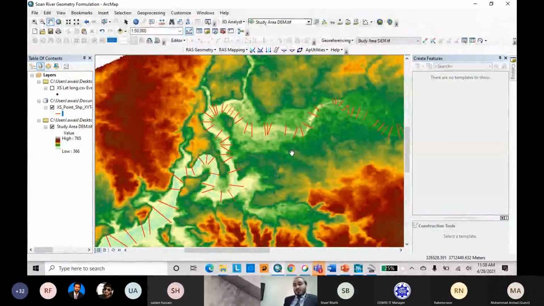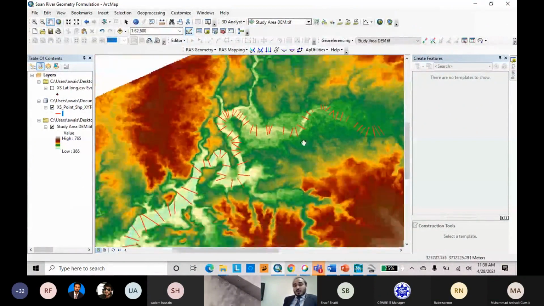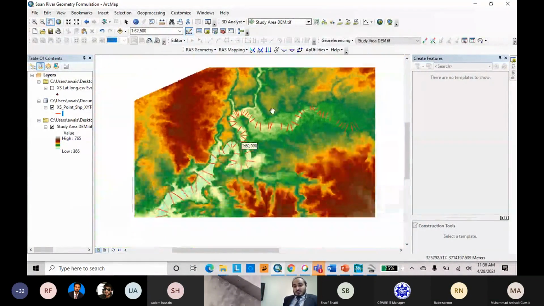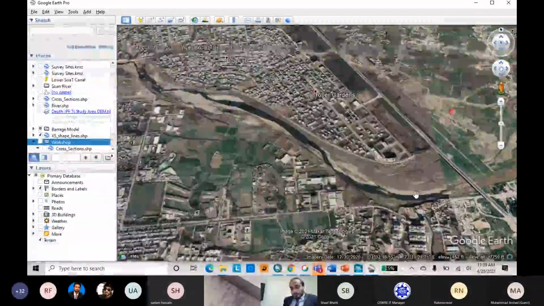Or else, if you want to use the digital elevation model, then you have to classify it, so your required feature should be prominent before digitizing. But we will not go into the long process of classifying the digital elevation model. Let's leave it for another workshop or webinar. So we will digitize our river features on Google Earth.